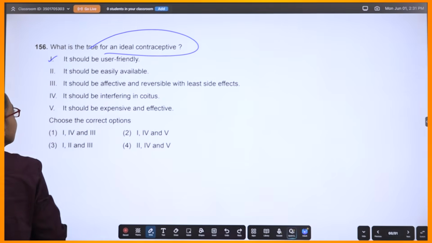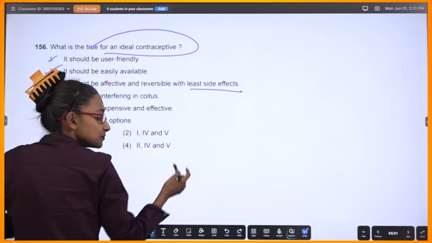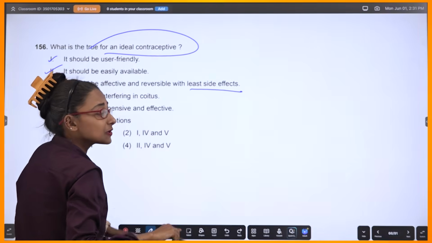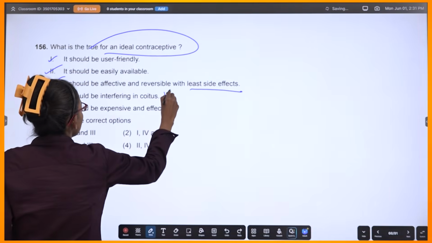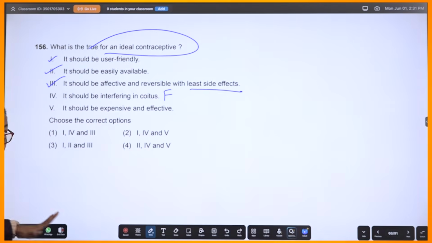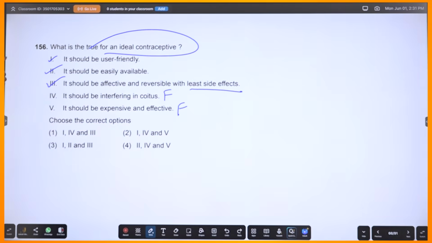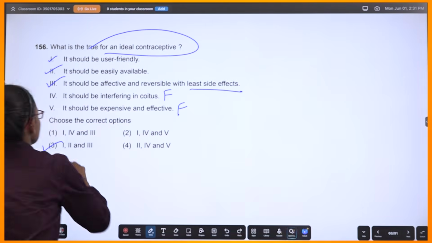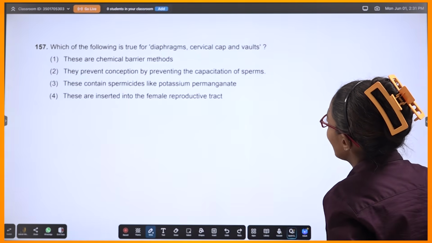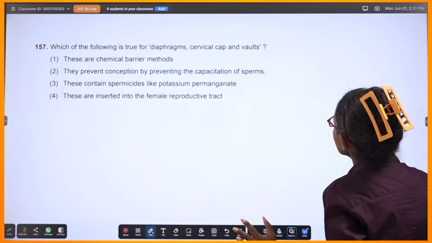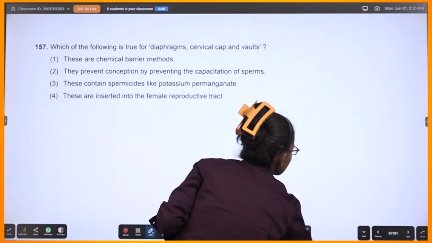It should be user-friendly, easily available, with least side effects, and whenever we don't want to use the contraceptive, the effect should be reversible. Interfering with coitus, false. Should be expensive, no, it should be cheap, so false. So 1, 2, 3, third option. Now cervical caps and all, this is easy.